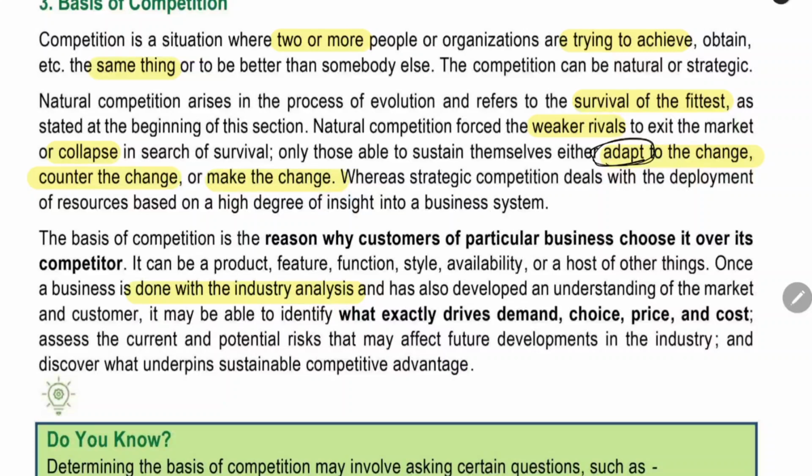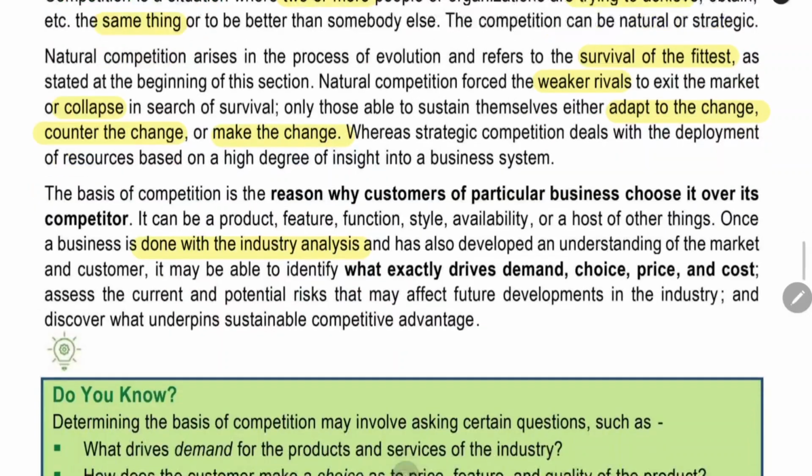One is that we have to adapt to the change. We have to change ourselves according to the changing trend in the market. Or else we have to counter the change. We have to create an opposite trend, different from the trend which is already changing in the market, or make the change. We should be the one initiating the change. That is what we have to do. We have to do any of the three things, only then can we survive in the competition.